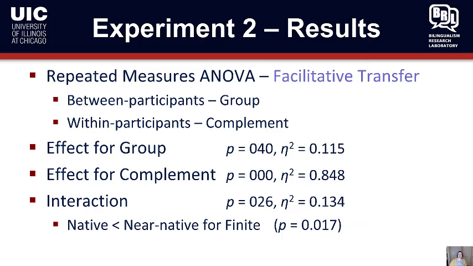So a repeated measures ANOVA was used to check for facilitative transfer, which was the first research question, with the between participants variable group and the within participants variable complement. There was an effect for group, an effect for complement, and an interaction, which found that the native speakers had lower overall judgments, which is to say they rejected the finite conditions more than the near native speakers did.